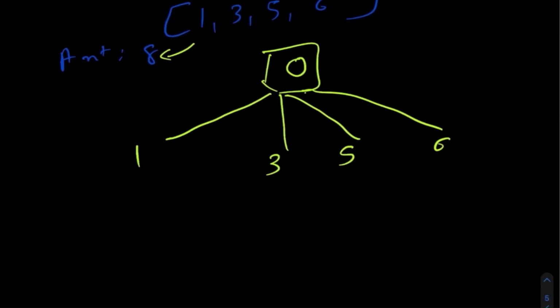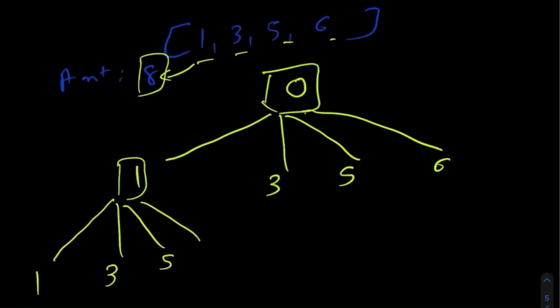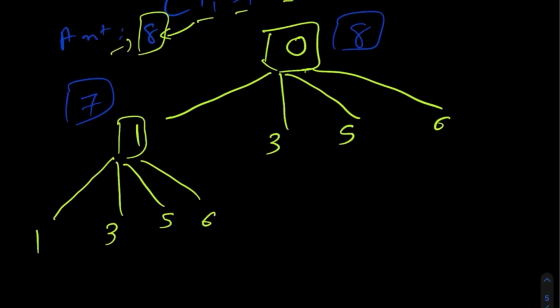Now at every single decision we still have 4 more decisions that we can take to reach this value 8. So again at value number 1 we still have 4 more decisions we can make. So let's do that. And again at every single iteration we still have 4 more decisions, and with every decision we come closer to this value number 8.